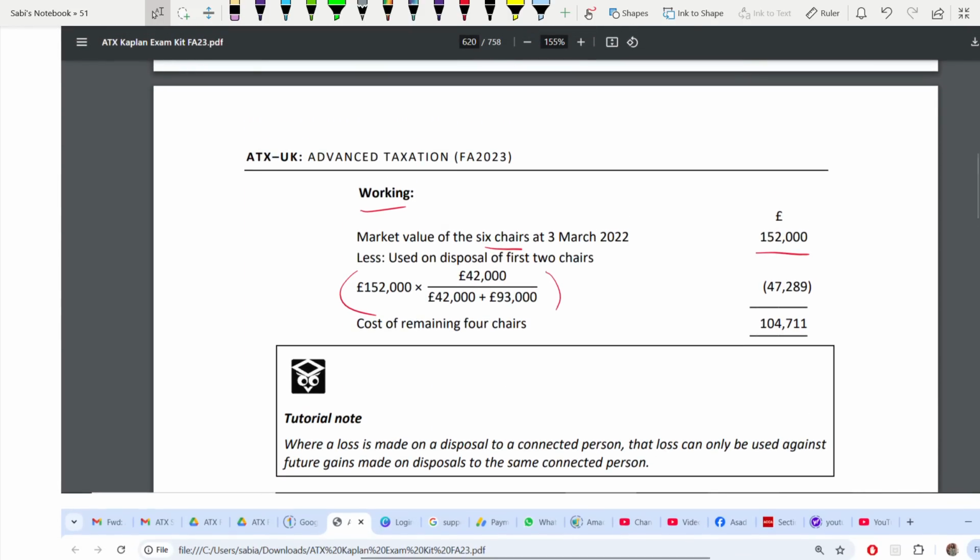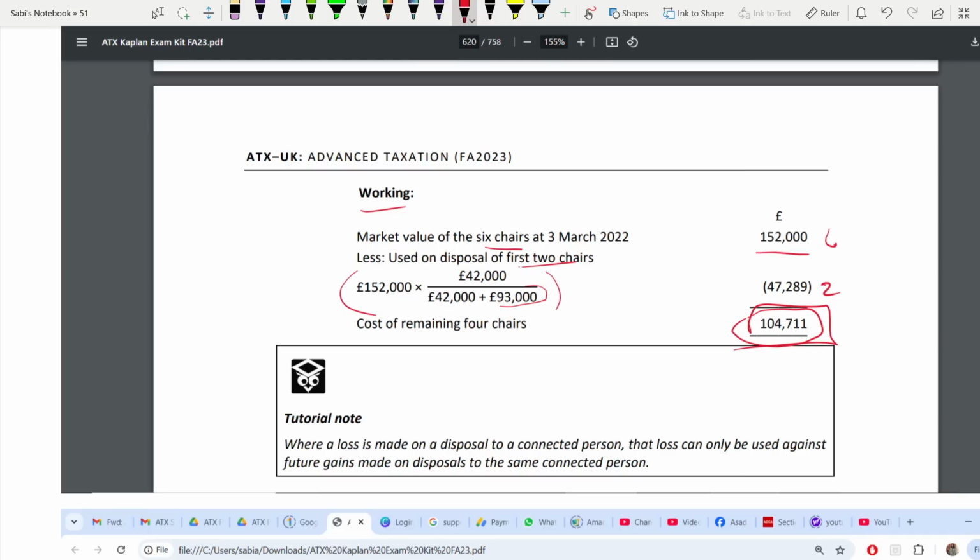So, disposal of the first 2 chairs. This is for the remaining 4, so this is the cost of the remaining 4 chairs. Once you have sold the 2, this is 6. This is the cost of selling 2 chairs out of that set of 6. So the cost of the remaining 4 chairs is this.